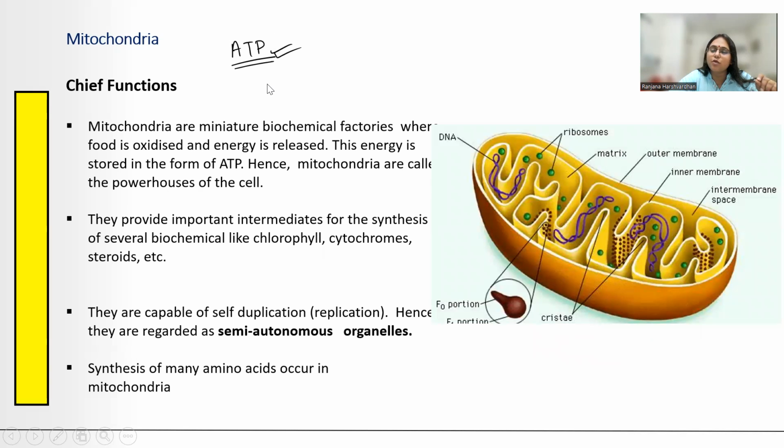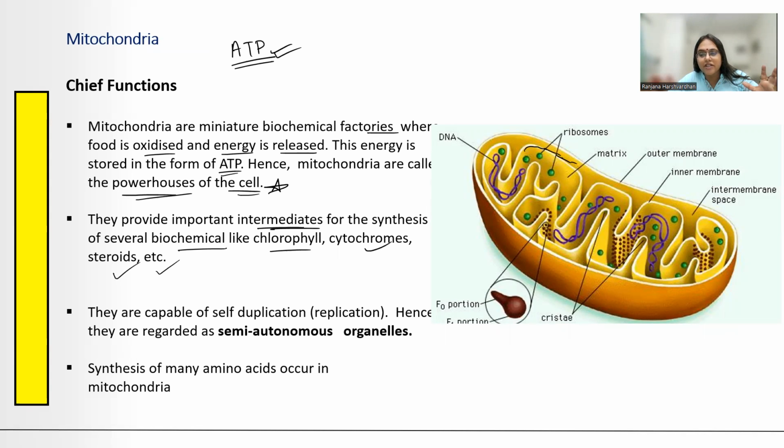So what is this mitochondria doing, it is able to make this molecule ATP, which is adenosine triphosphate। What are the mitochondria, are miniature biochemical factories where the food is oxidized and energy is released। Now this energy is stored in the form of ATP, therefore it is also called as the powerhouse of a cell। They also provide various intermediates for the synthesis of several biochemicals like chlorophyll, cytochrome, steroid, etc। ये जो inner membrane है, cristae जो है, ये जो inner membrane पे बहुत सारे enzymes होते हैं for the electron transport system.